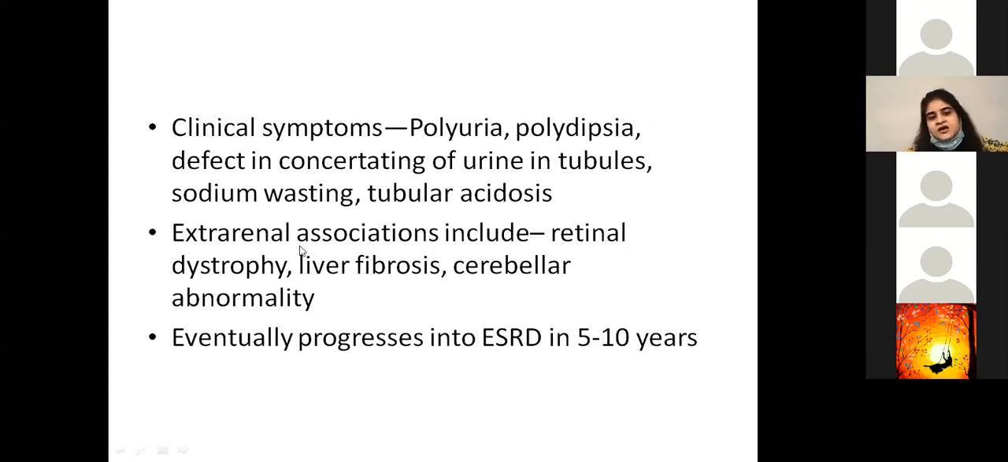This also has extra-renal associations, because it can occur as part of a condition. We talked about renal retinal dysplasia, so you can have retinal dystrophy. Other than that, you can also have liver fibrosis and cerebellar abnormalities. Eventually, the patient can progress to end-stage renal disease in, let's say, 5 to 10 years.